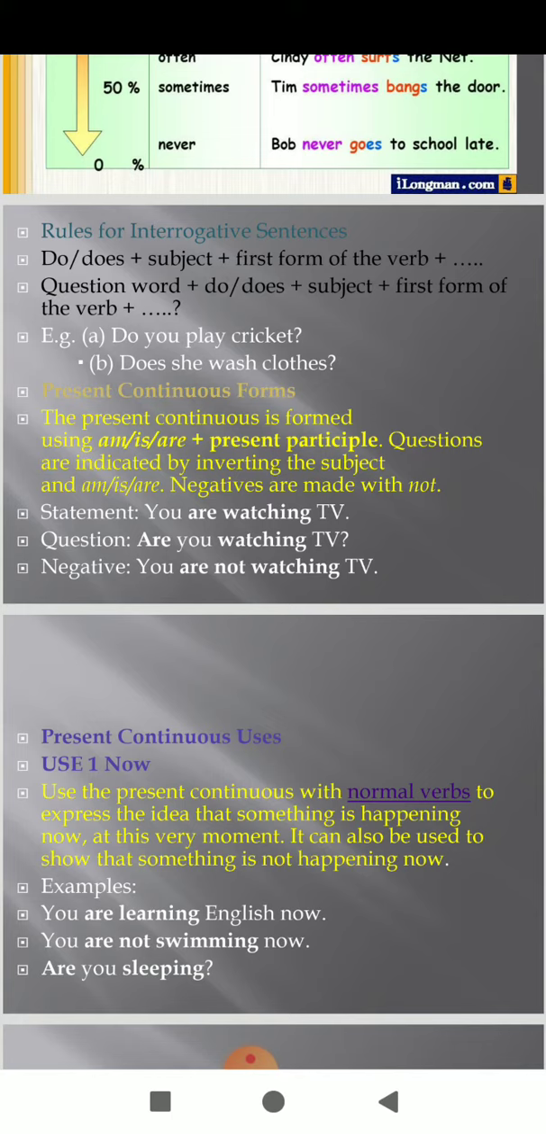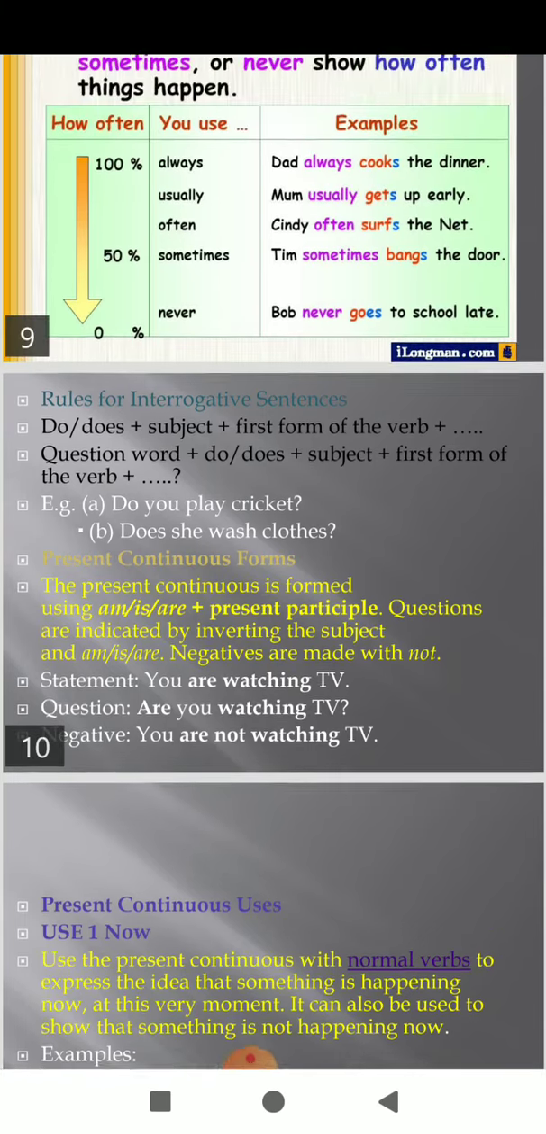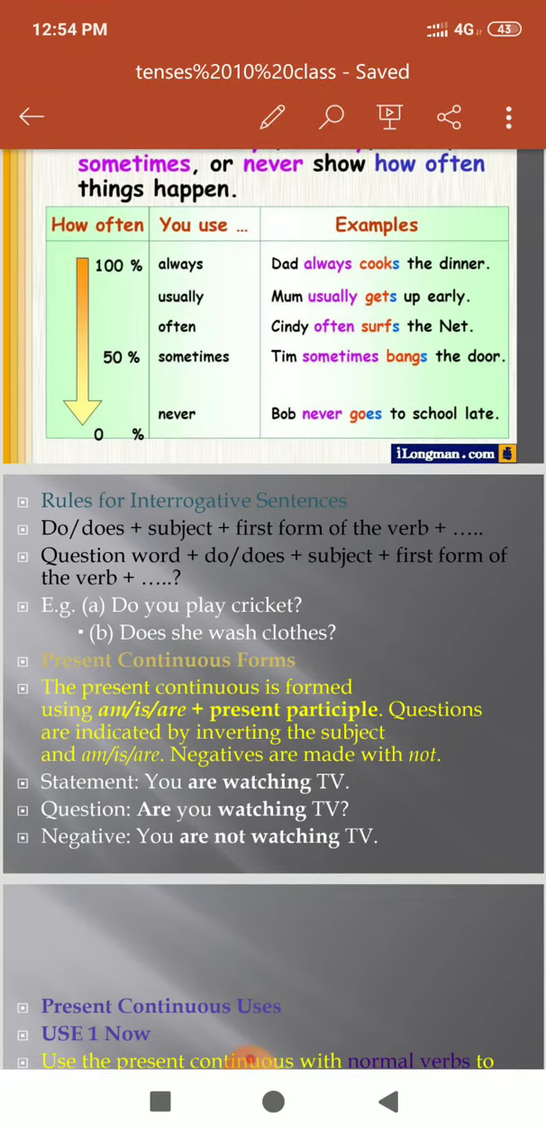And what will be the interrogative? For interrogative: do/does plus subject plus first form of the verb. Question word plus do/does plus subject plus first form of the verb. Now, students, do you play cricket? Does she wash clothes? Does she not go to school daily? They all are interrogative sentences.